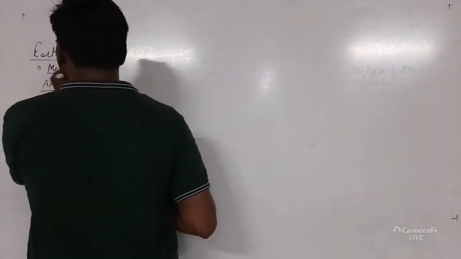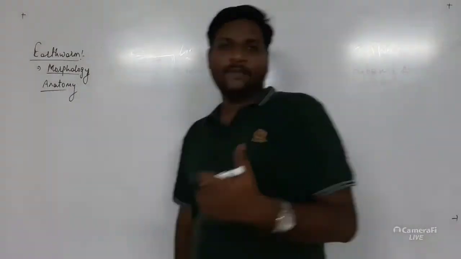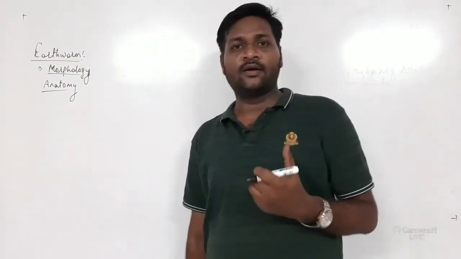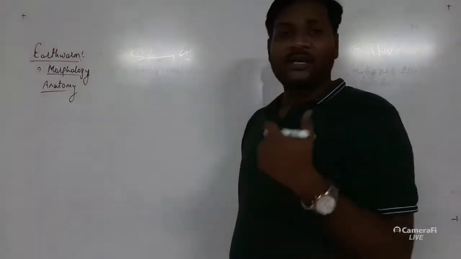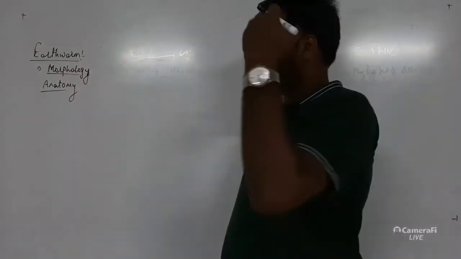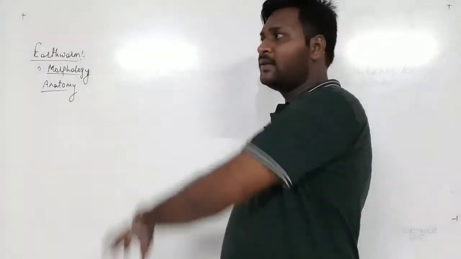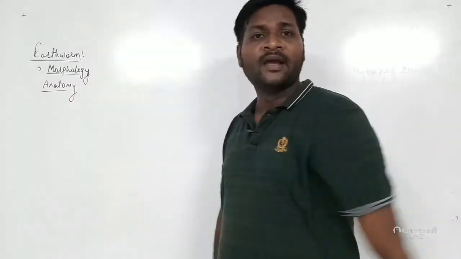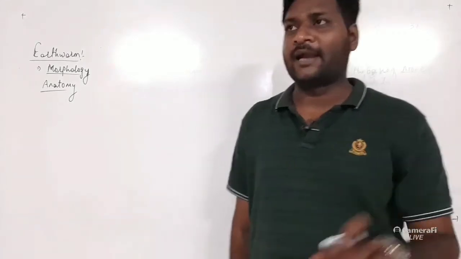Now what is morphology? Morphology is the branch of biology that deals with the study of external characteristic features of a living organism. That can be a plant or an animal. When it comes to the animal, it will be referred to as animal morphology, and when it comes to the plant, it will be referred to as plant morphology.